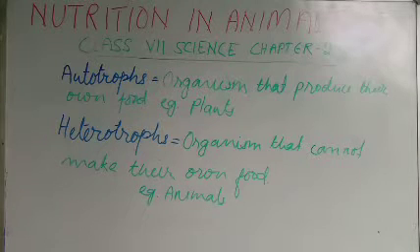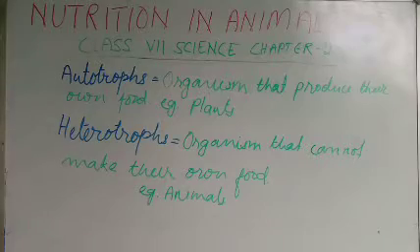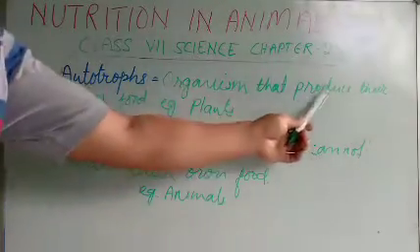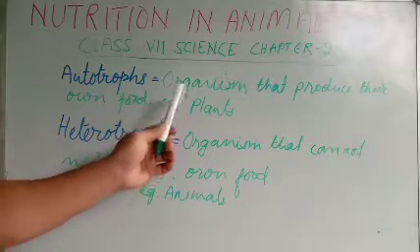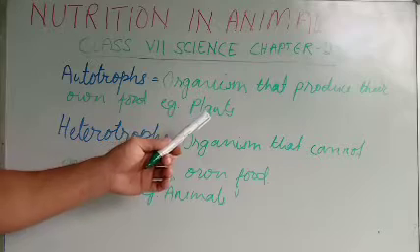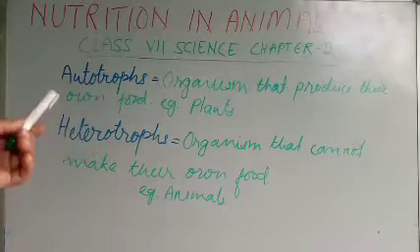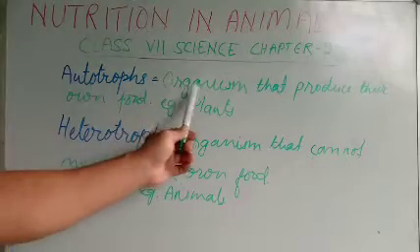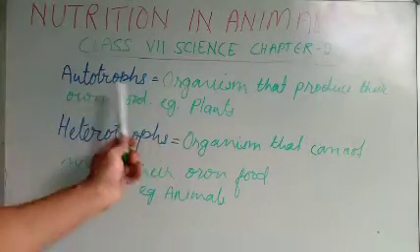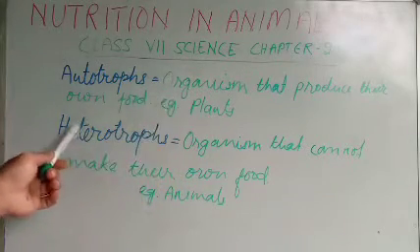Auto means self, which it can do by itself. An autotroph is an organism that produces its own food. Example, plants. Plants can manufacture their own food, so they are called autotrophs. Once again, autotrophs are organisms that produce their own food. Example, plants.